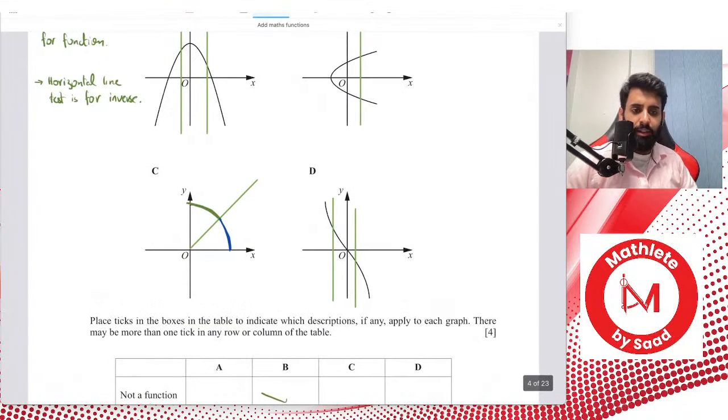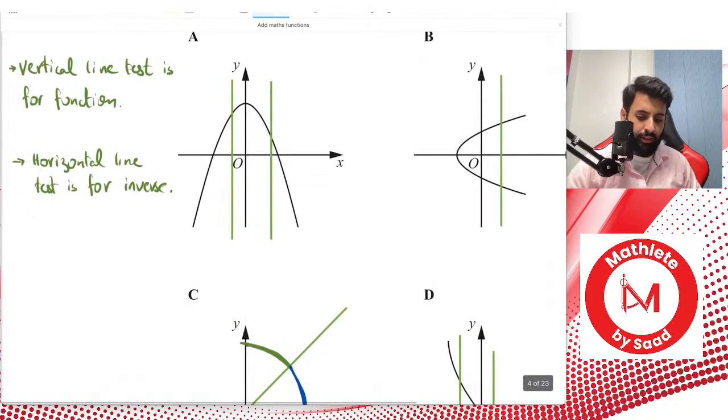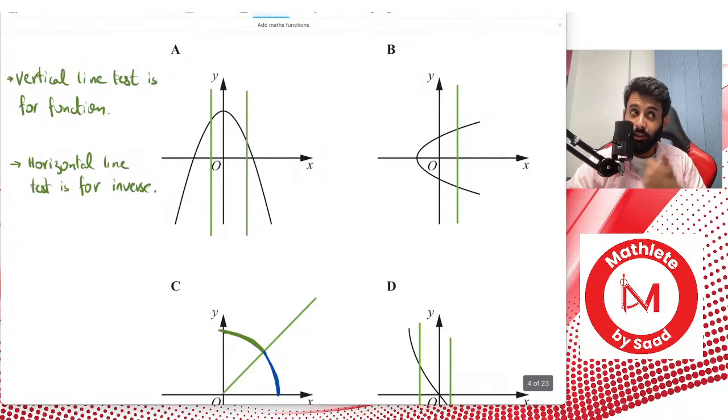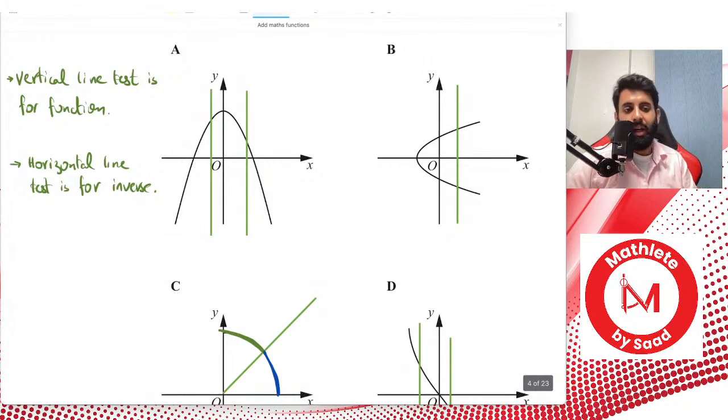I will re-explain the vertical and the horizontal line test. A vertical line test is to check whether it is a function or not. It is not going to tell us whether it's a one-to-one function or a many-to-one function. For that we have a different test. The horizontal line test further tells us whether it is a one-to-one function or not. And remember, only when you have a one-to-one function do you have its inverse.